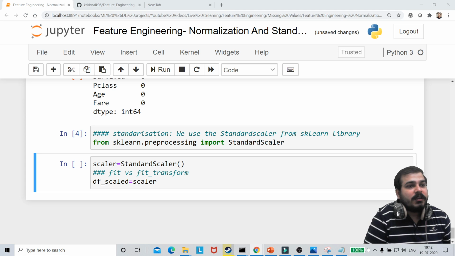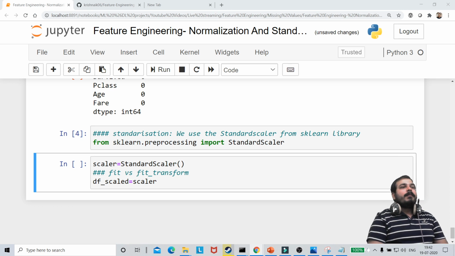Anybody wants to tell the basic difference between fit and fit_transform? No one? Fit is nothing but fitting to the scaler. No one is interested, or you don't know, guys? Come on.